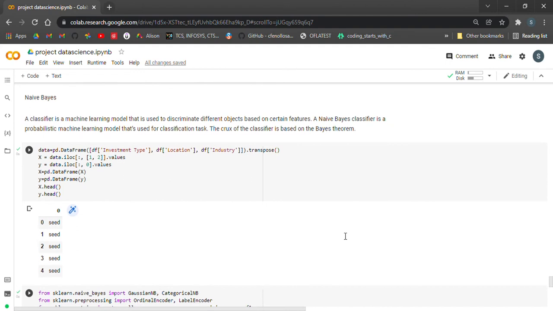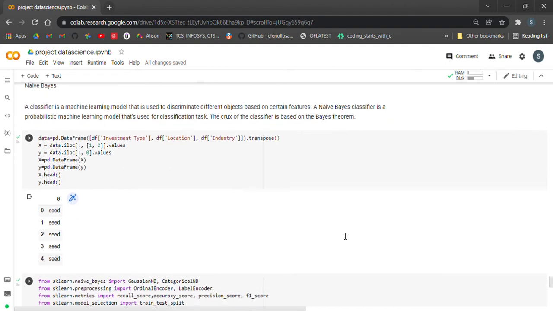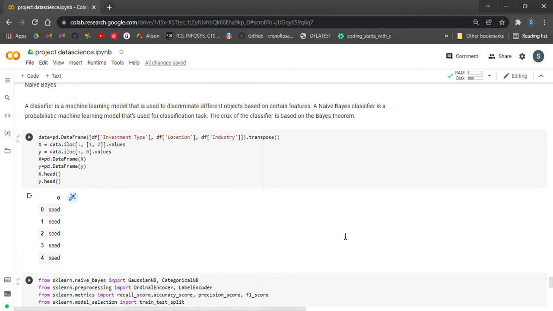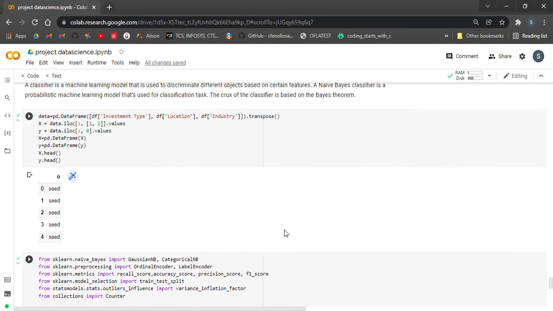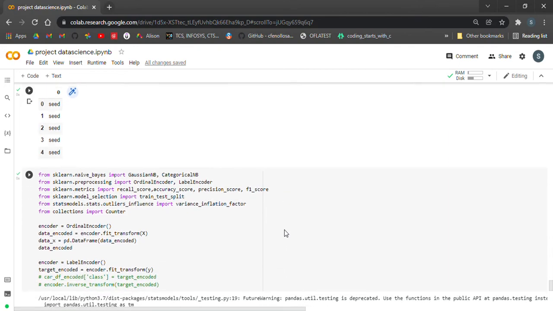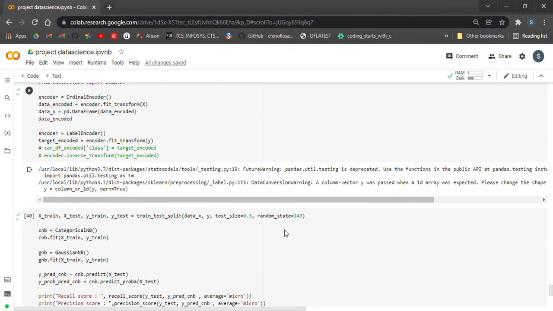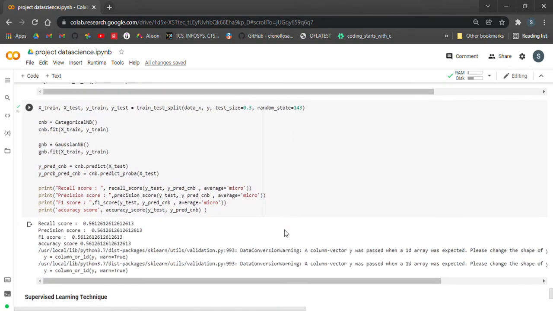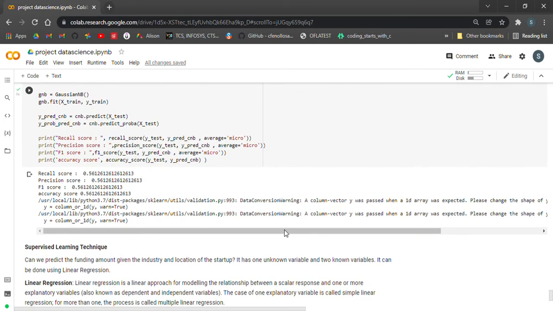So this is a machine learning model that is used to discriminate different objects based on certain features. It's a probabilistic machine learning model that's used for classification. So after we perform Naive Bayes, we train the model and we test. The recall, precision, F-measure score and accuracy are as shown.